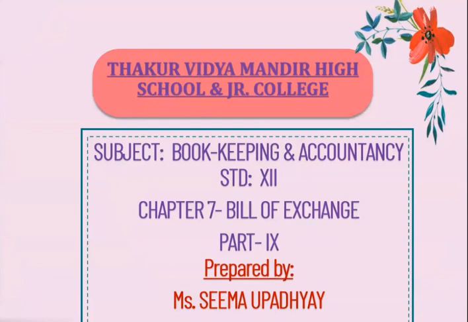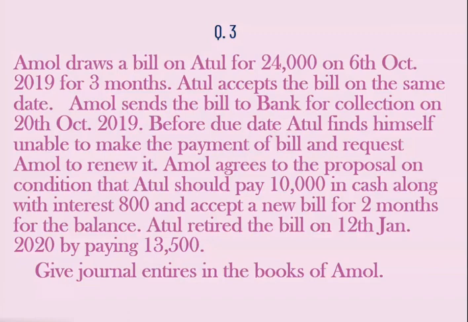Today we are going to start with part 9 of chapter number 7, Bill of Exchange. Here question number 3. In the previous class we have done a bill discounted with the bank. Now in this sum we are going to start with a bill sent to the bank for collection. Now let us see the sum.